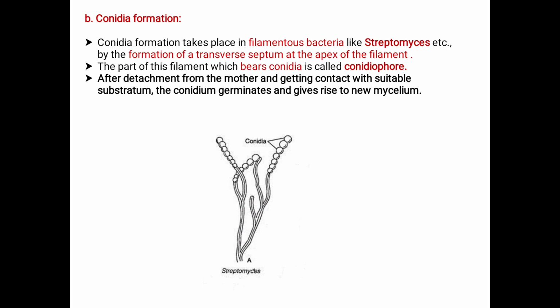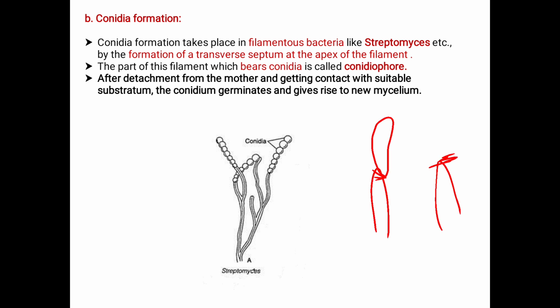Next comes conidia formation. What happens in conidia formation? Filamentous bacteria such as Streptomyces form a transverse septum at the apex of the filament. Apex means the tip or edge.